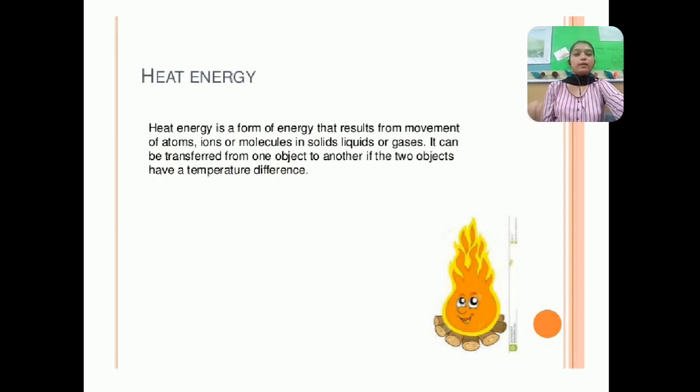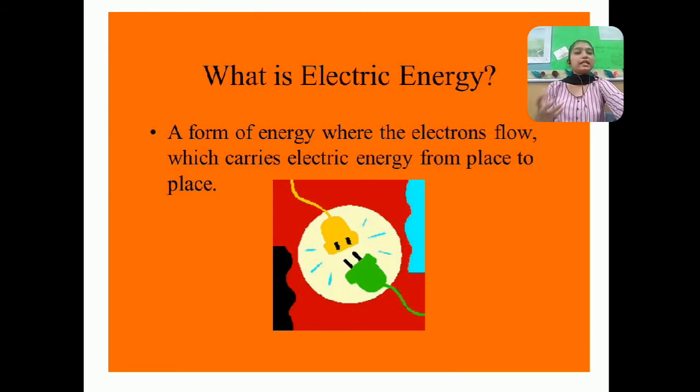For example, the energy which we get on burning any kind of fuel. When we burn charcoal, we get heat energy. So charcoal, which is the hotter object, transmits its heat energy to other objects or to its surroundings. Next, we have electrical energy, a form of energy where the electrons flow. In electrical energy, the electrons or carriers flow from one place to another, carrying electricity.